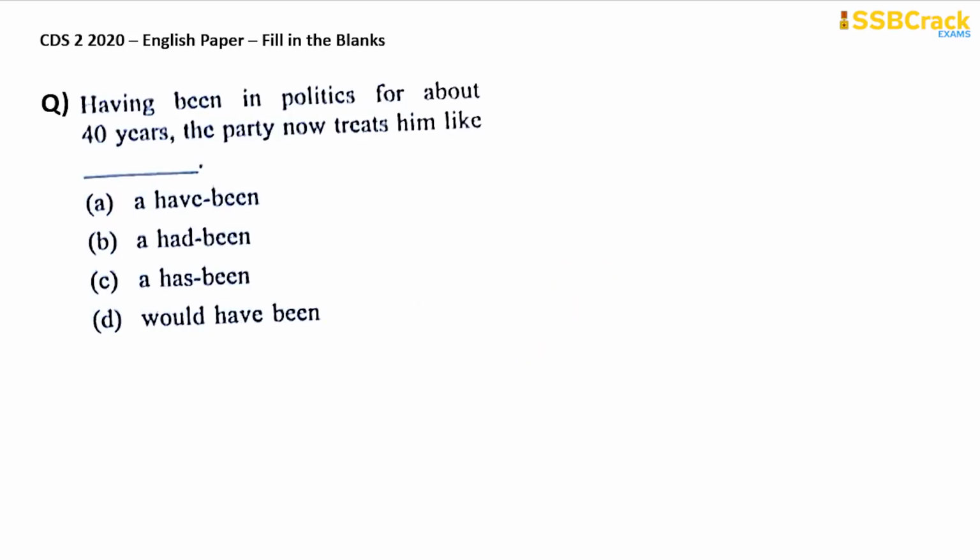The next question is, having been in politics for about 40 years, the party now treats him like dash. A have been, a had been, a has been, would have been. Now, many of you will think that this is something to do with the tenses. Have been, had been, has been, would have been, they're all forms of tenses. Well, I will tell you, this is nothing to do with the tenses.